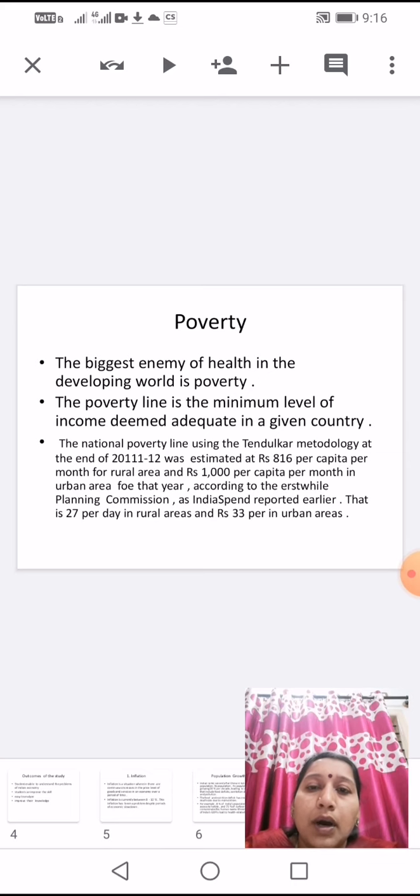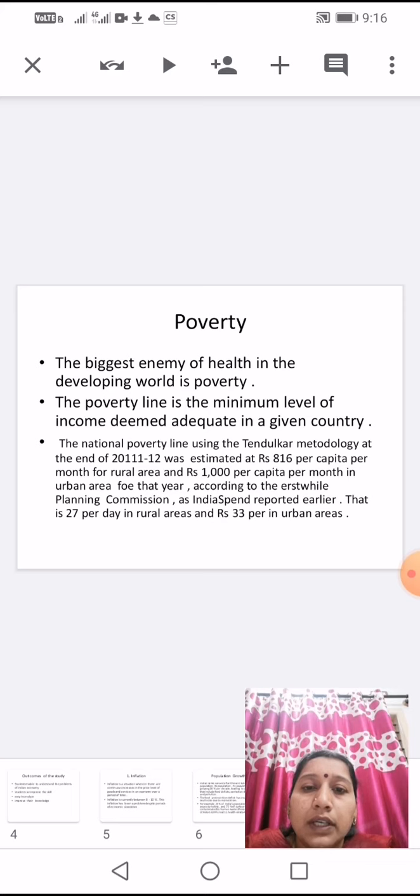Next one is poverty. The biggest enemy of health in the developing world is poverty. The poverty line is the minimum level of income deemed adequate in a given country.